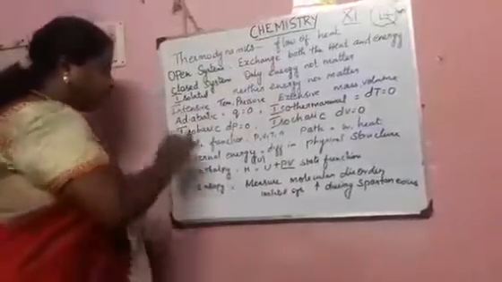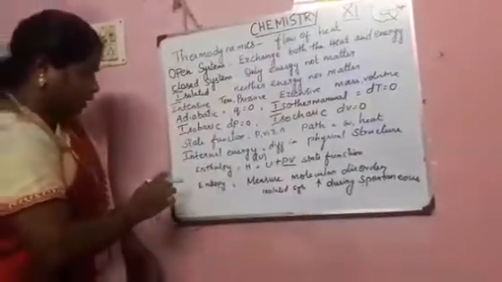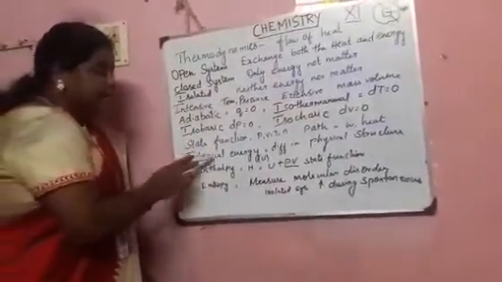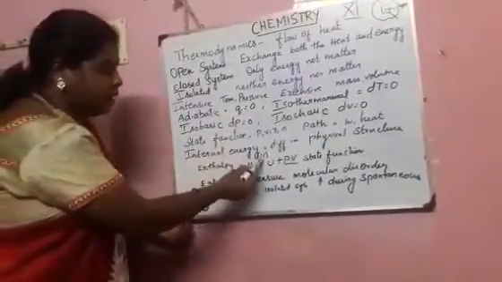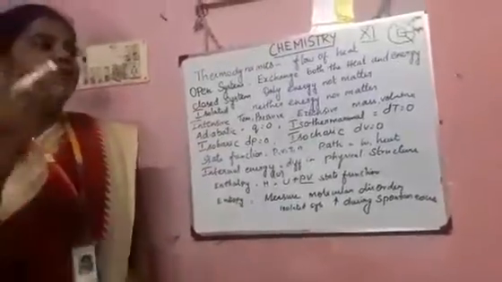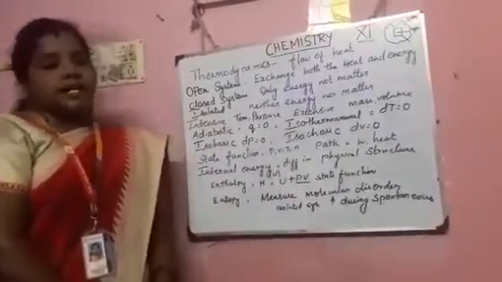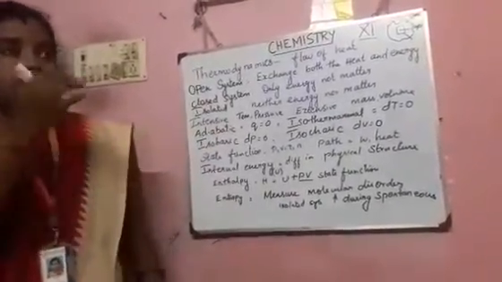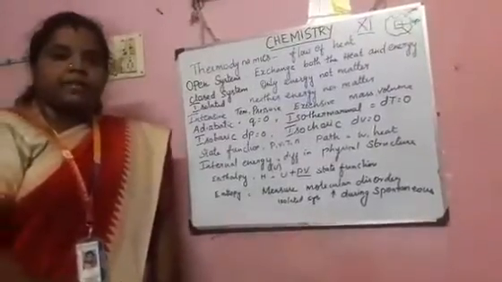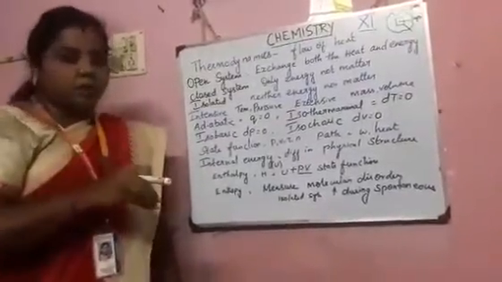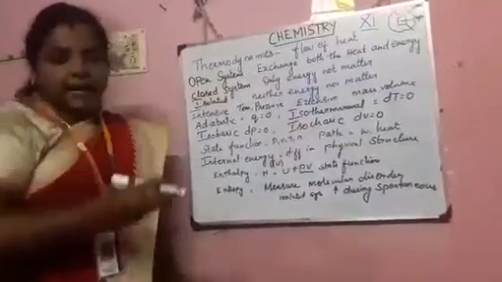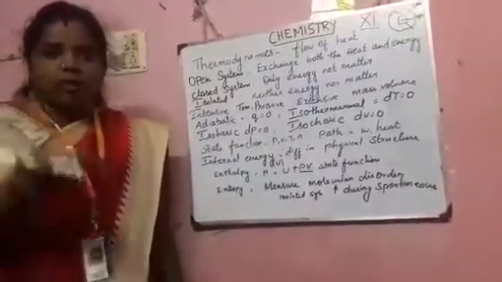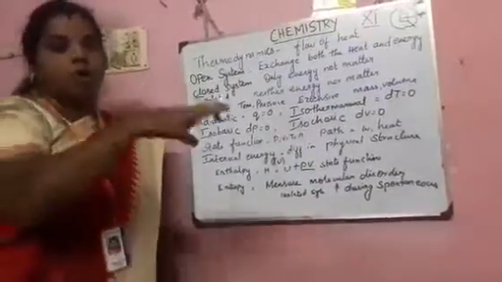So these are all important things. And the next thing is internal energy. Internal energy is usually denoted by the symbol U. For example, consider the allotropes of carbon. What do we mean by allotropes of carbon? The substance, carbon, is the same, but it exists with different properties like diamond, charcoal, lead. These are all the allotropes of carbon.